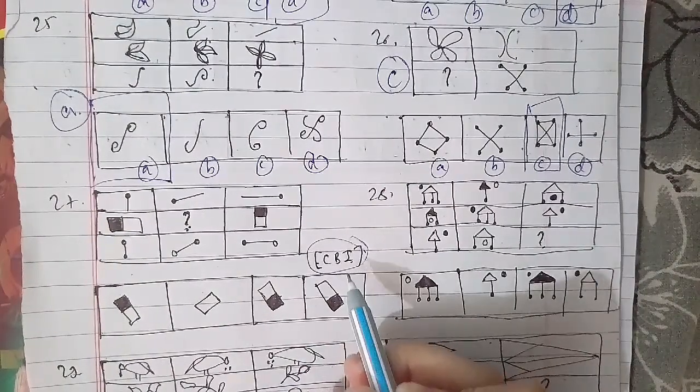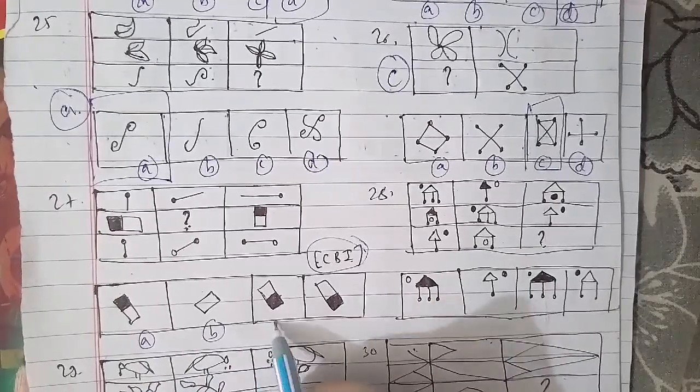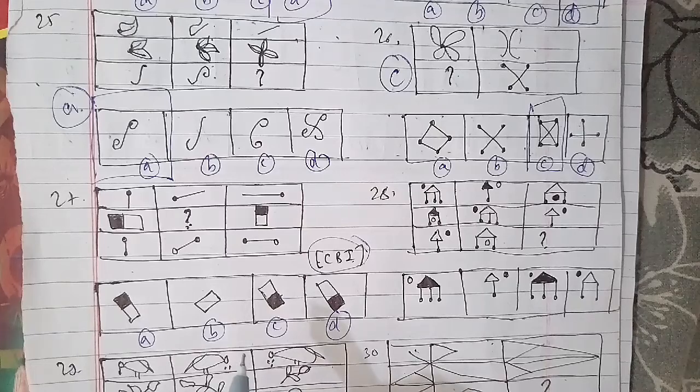So that is also an important paper with respect to competition. On the same basis, in this particular question, as we move from left to right in each row, the figure rotates through an angle of 135 degrees anti-clockwise at each step. So the figure that we have as an answer is figure D. It will be the right answer for this question as well.